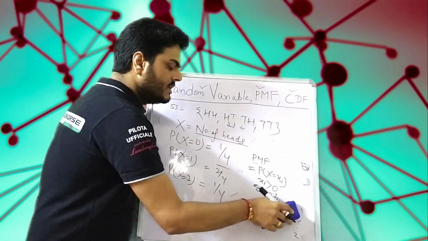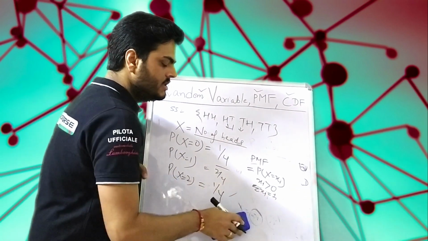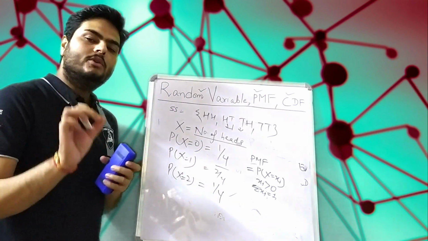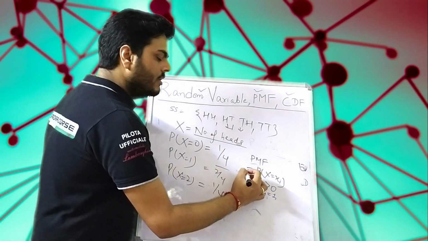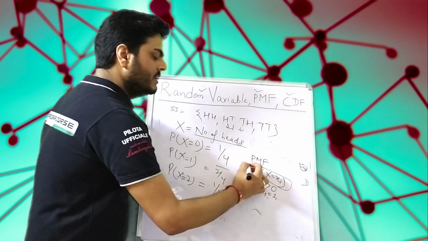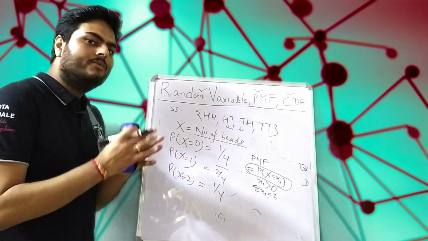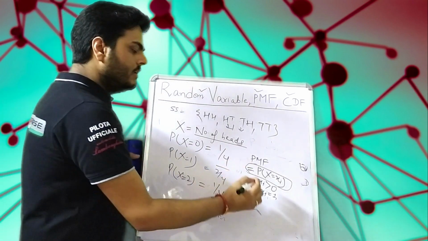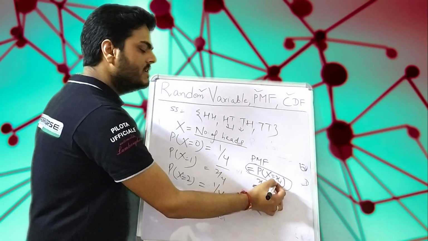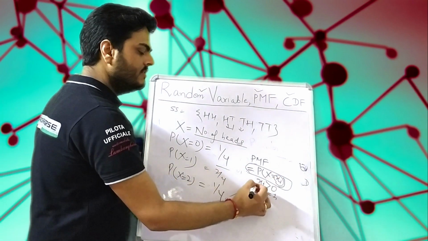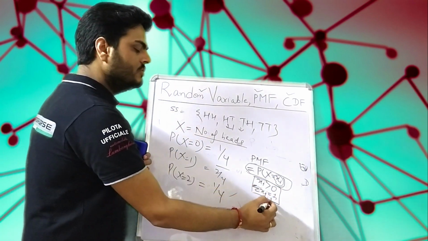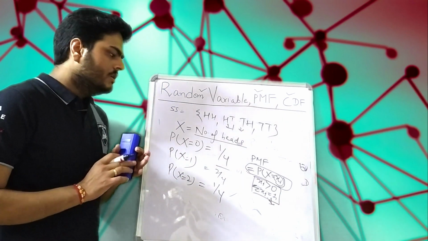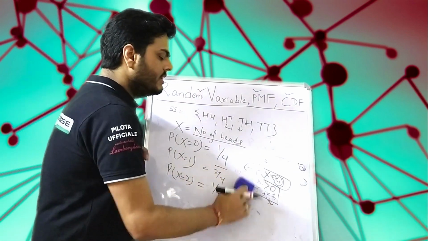So these two conditions should be satisfied for a probability mass function. The probability of random variable x being xi is the graph of that function, and two conditions should be satisfied: the probabilities of all these xi's should be greater than 0, and when I sum all these probabilities, it should be 1.